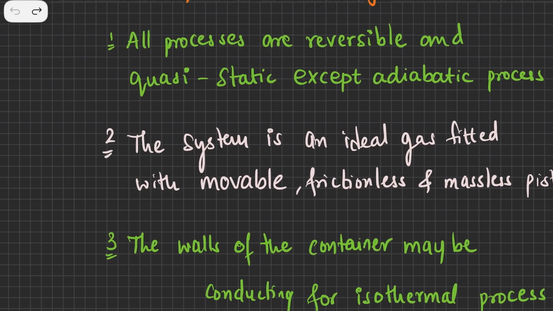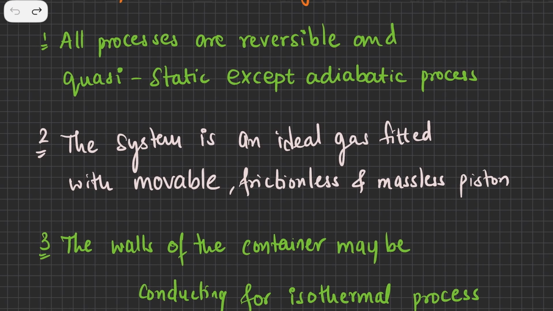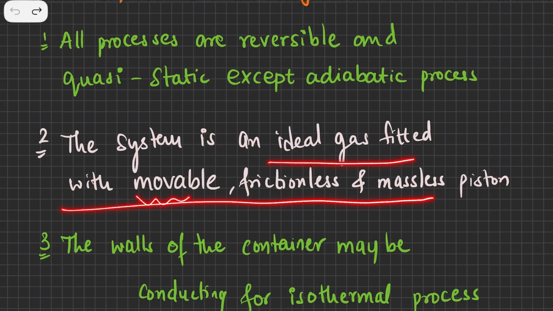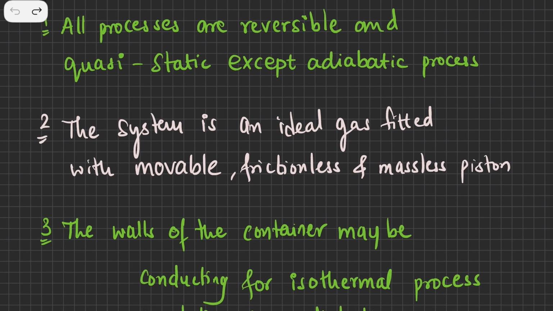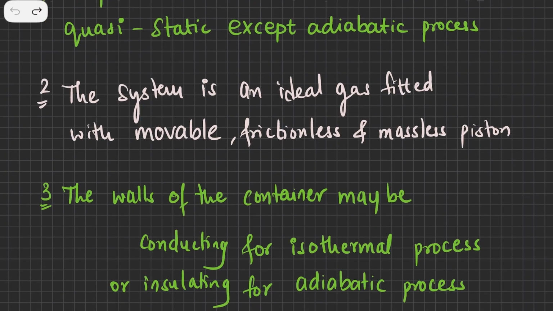Movable, it can move. Frictionless, there is no friction. And the piston has negligibly small mass, so we can ignore that part. So this is the second assumption. In order to understand thermodynamic processes, we need to accept these assumptions.